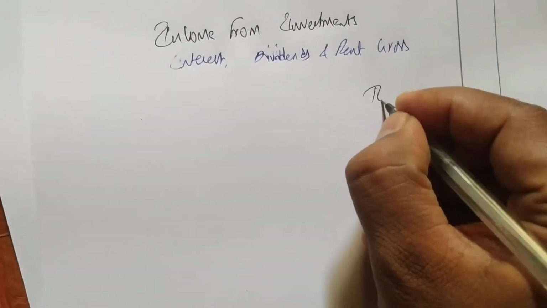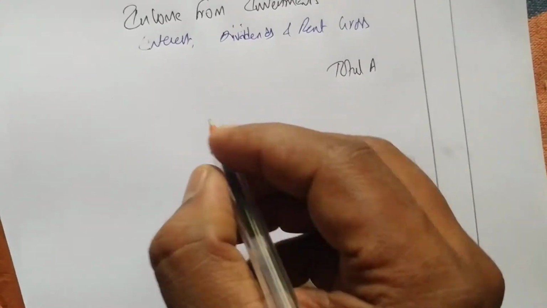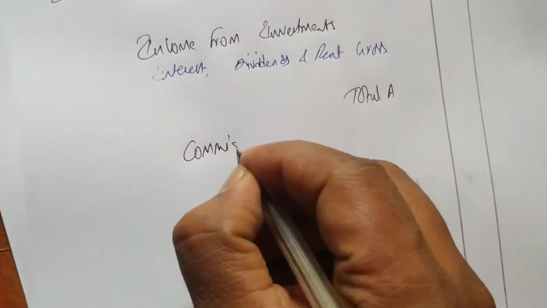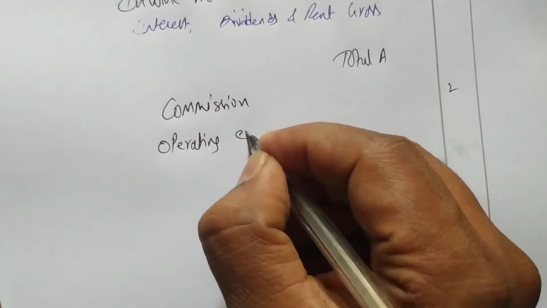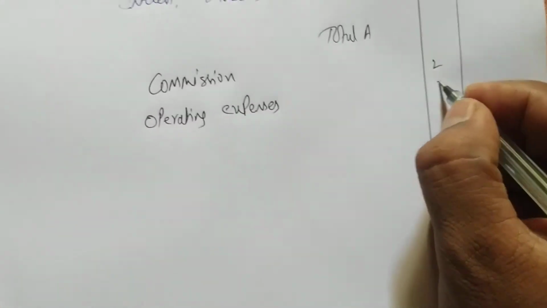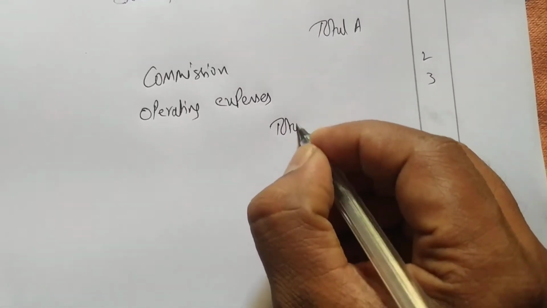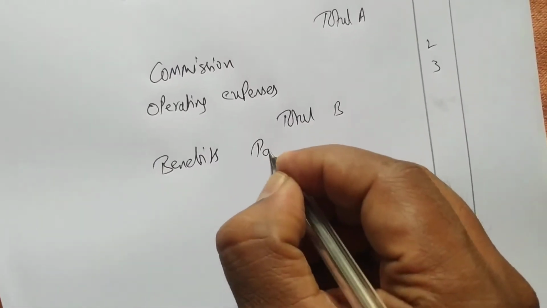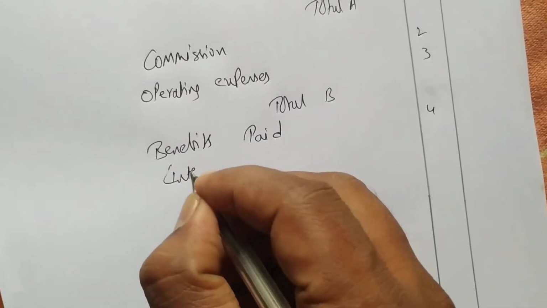Then we do total A. Then we'll write commission, this is schedule number 1. Then we'll write commission, this is schedule number 2. Then we have operating expenses, schedule number 3. Then we have total B. Then we'll write benefits paid, schedule number 4.